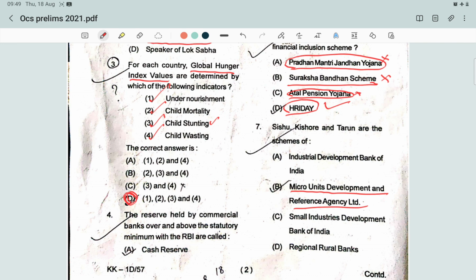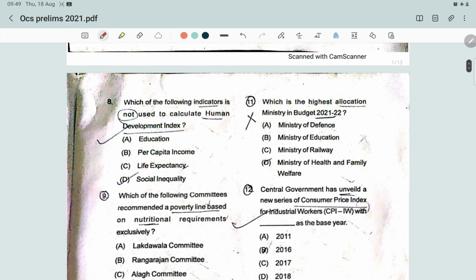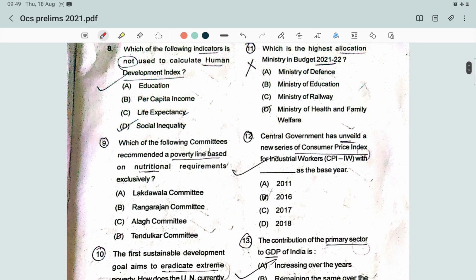Mudra Yojana provides loans to new entrepreneurs under 3 categories: Shishu, Kishore and Tarun. Shishu is up to 50,000, Kishore is up to 5 lakh, and Tarun is up to 10 lakh. So the maximum cap is a 10 lakh loan to new entrepreneurs. Next question: which of the following indicators is not used to calculate